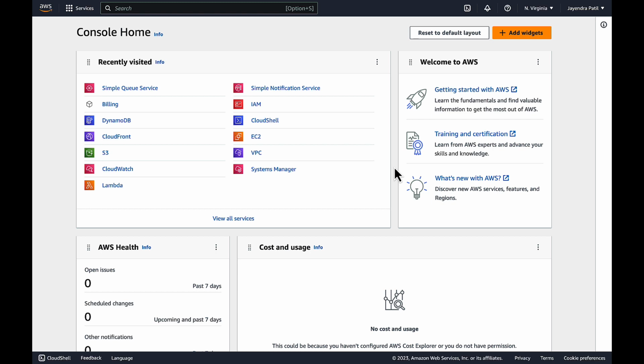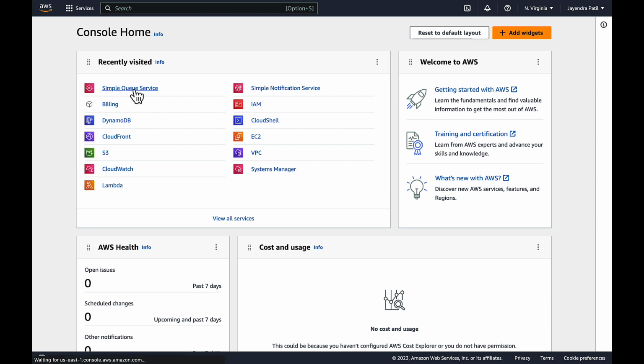In this demo, we are going to configure a simple queue service FIFO queue and send and receive messages through console. SQS provides queues for high throughput system-to-system distributed messaging, and it can be very helpful to build loosely coupled architectures. SQS allows producers to push messages to the queue and the messages are stored in the queue for the consumers to consume. They are not deleted until and unless they expire or are explicitly deleted by the consumers.